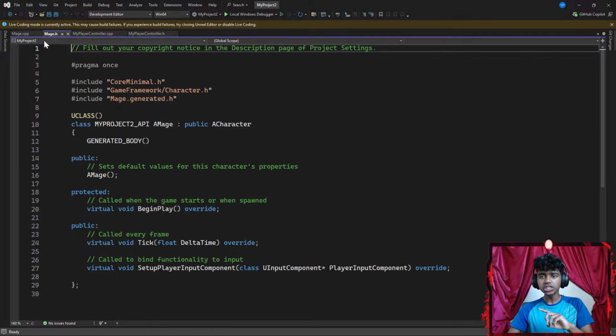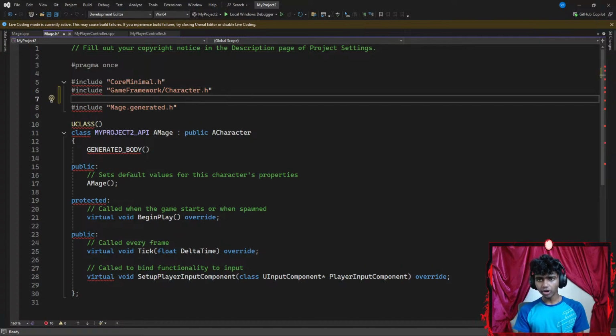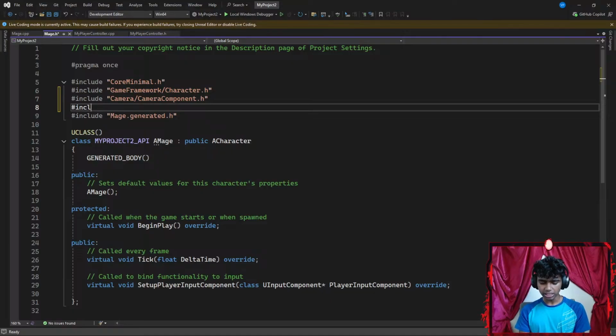And now I have my mage C++ file and header files. Firstly, I want to include a few components. Let's say I want to include a camera component because my mage is going to have a camera of his own. So from my camera, I want to include my camera component as header files. And then from my game framework, I want to include my spring arm component.